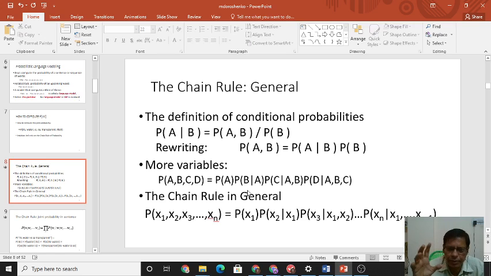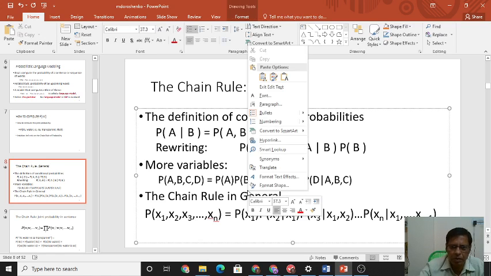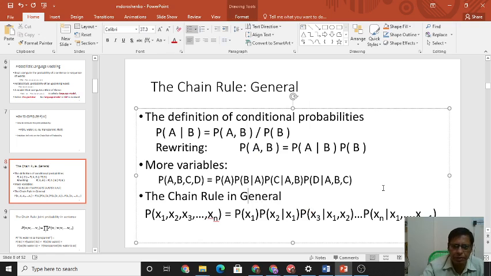So that is for two variables. If it is for more variables, the probability of A, B, C is equal to probability of A into probability of B given A into probability of C given A, B, and so on. The chain rule in general is: probability of x1, x2, x3, x4 up to xn is equal to probability of x1, probability of x2 given x1, probability of x3 given x1, x2, and so on.